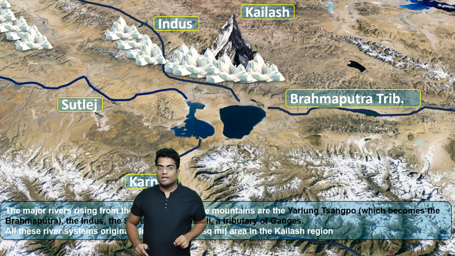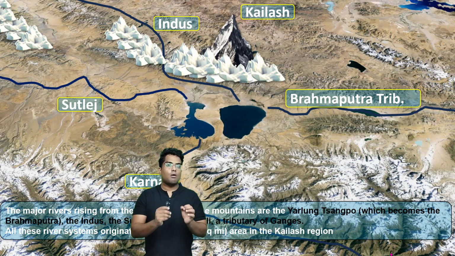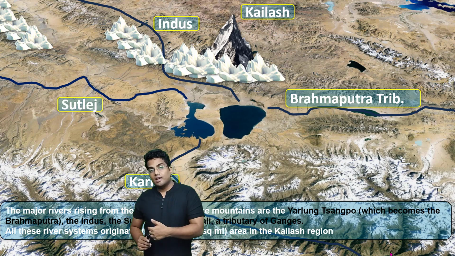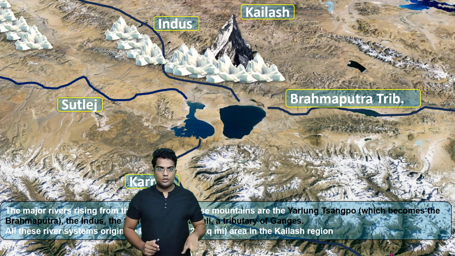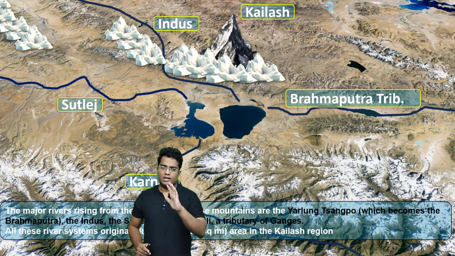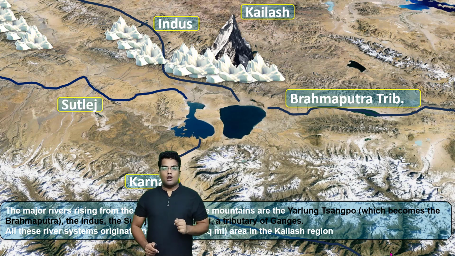Furthermore, there are two important lakes in this region. One is the Mansarovar Lake. Pretty much every Indian knows about the Mansarovar Lake. And the second one is the Rakshatal Lake. Two important lakes. We will discuss them later. Okay, so moving on.